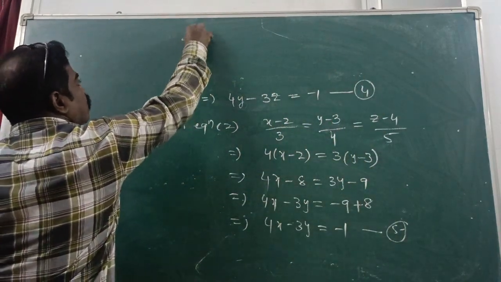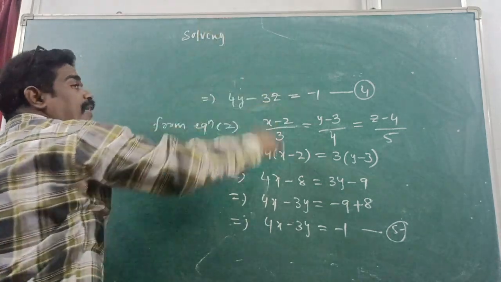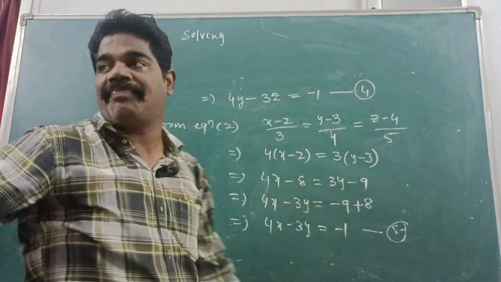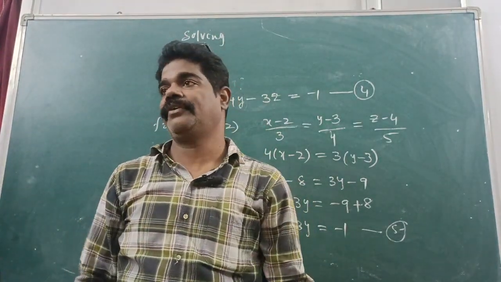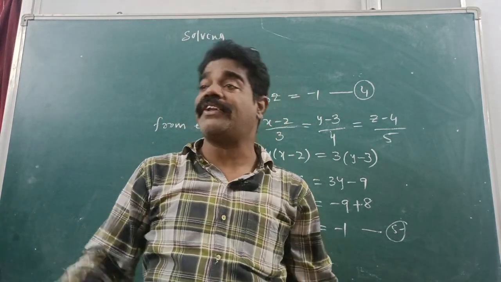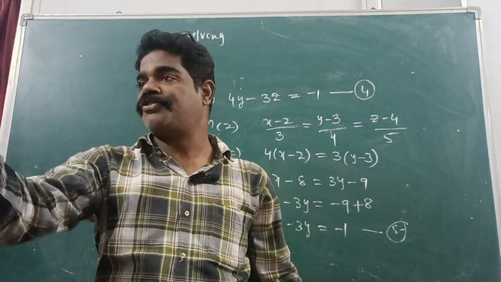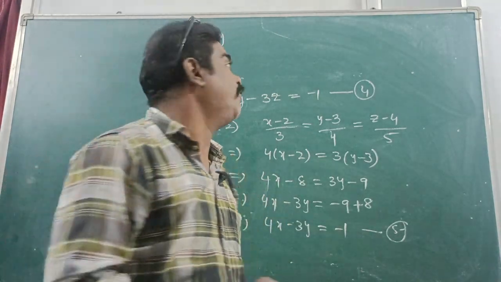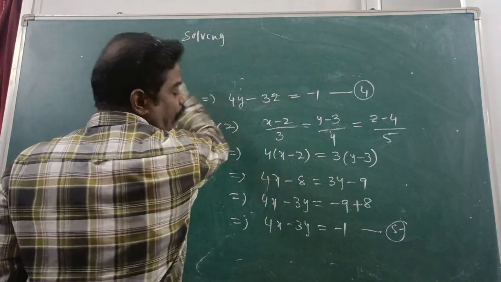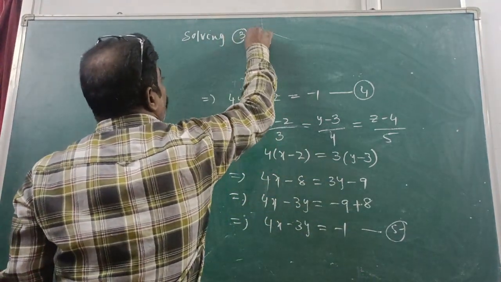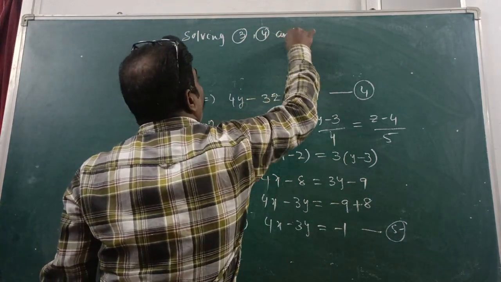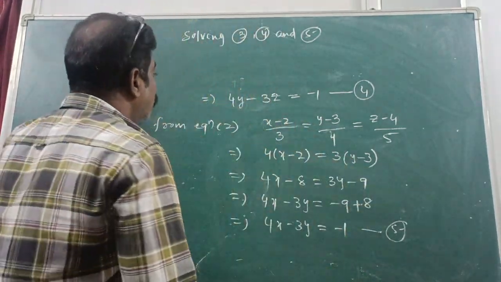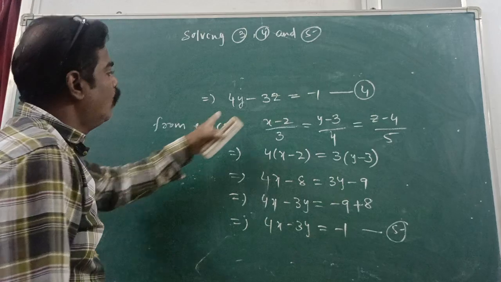Solving. So we have got the point of intersection. Yes, x, y, z you have to find. To find the plane containing the line, we need 3 equations. Yes, sure. For the 3 equations, now we are finding the plane containing the line. First you have to find the intersecting point. Then after that I will tell you the plane equation, right? Fine. Solving of 3, 4 and 5. Understand or not? Okay.